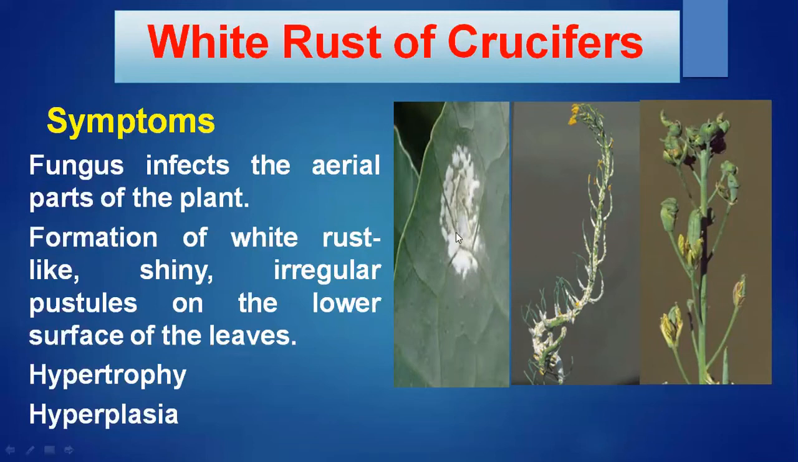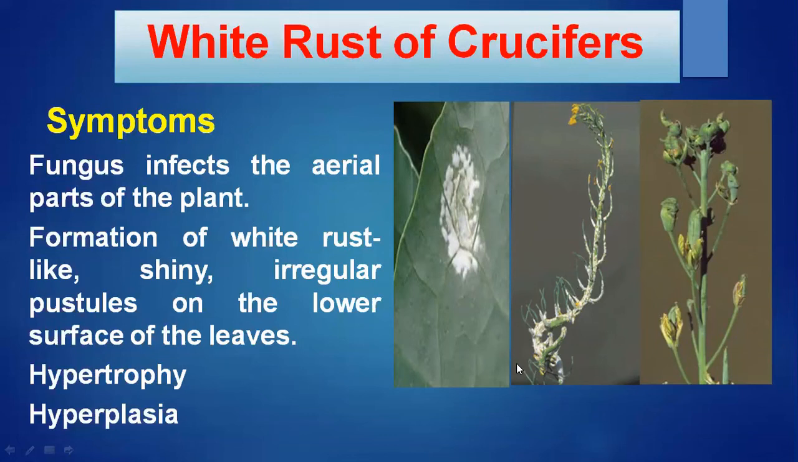The next important symptom is hypertrophy. What is hypertrophy? An increase in cell size. The increase in cell size results in abnormality of the plant parts. So you can see here how abnormal the stem region or the petiole region is. It is abnormal, and you can see all the white colored pustules. So that's why it is white rust.